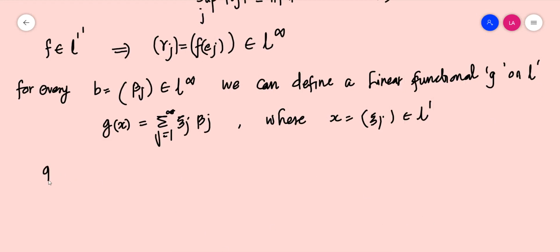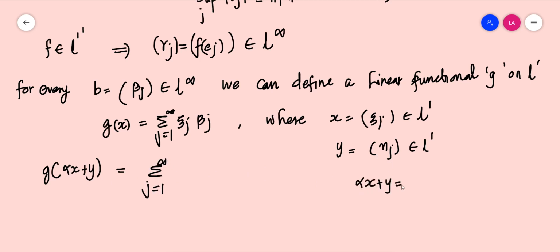The second thing which we have to prove is that it is linear. So g of alpha x plus y should be equal to, where x is this and y is some sequence eta j, which belongs to L1. By definition, this should be equal to the summation j equal to 1 to infinity of alpha x plus y, which is the sequence alpha theta j plus eta j.